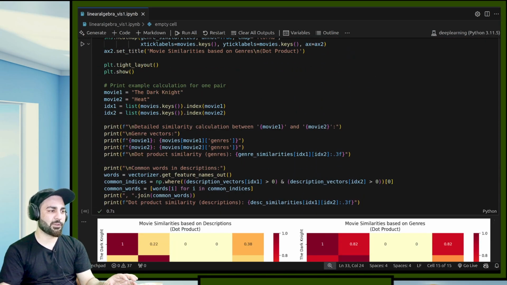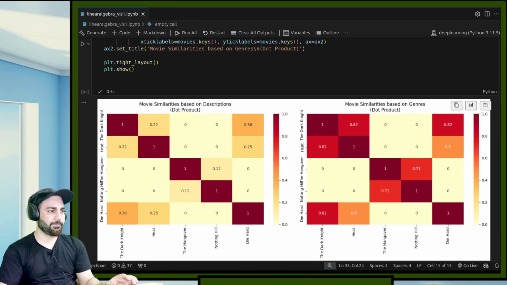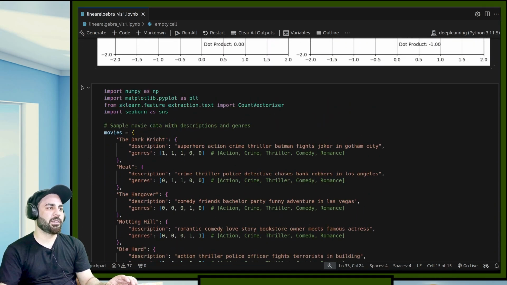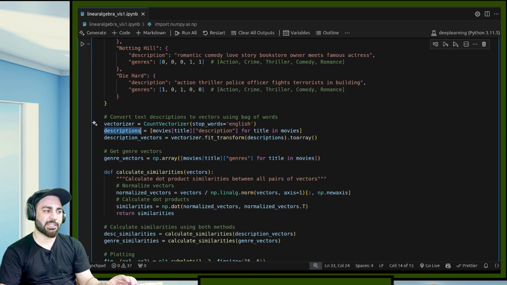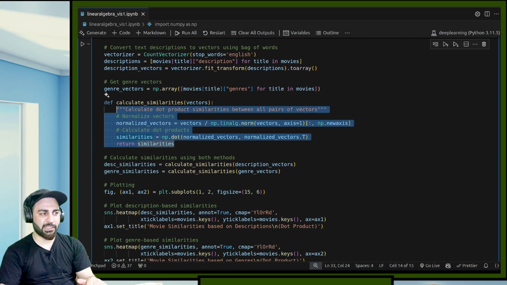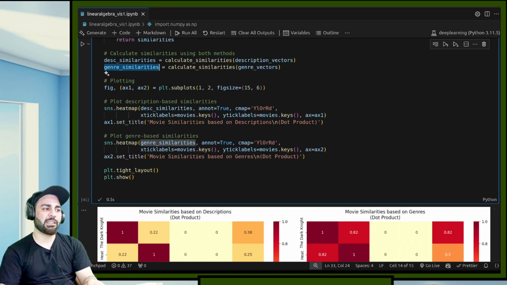I'll go back and just delete these things. Yes, so again the same thing. If you see, this is the import, normal import. This is my sample movies, converting them into vectorized forms first: convert the description into vectors, convert the genre into vectors, calculate the similarities by using the dot product. Compute the similarity between the descriptions, compute the similarity between the genres, and then just plot this.